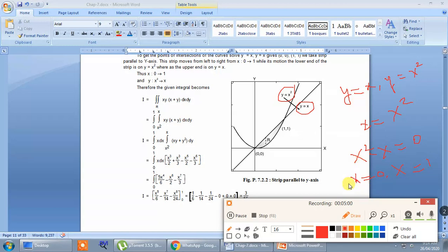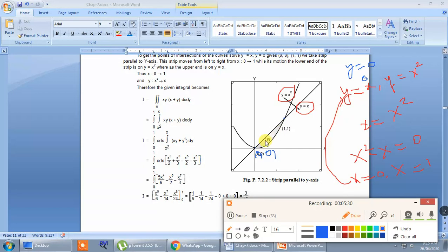Note that if you put x is equal to 0 in this equation, your value of y also will be equal to 0. So my first point will be (0, 0), which is here. And the second point, if you put x is equal to 1, y is also equal to 1. Therefore this is the point of intersection, this one and this one, and therefore this is your region of integration.